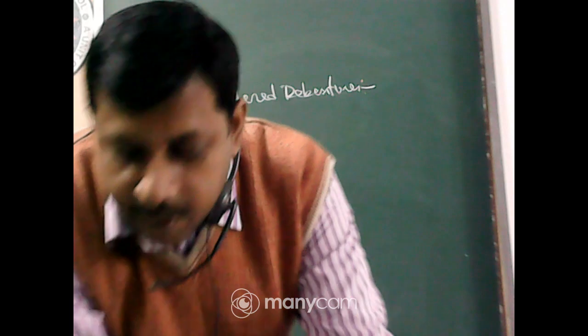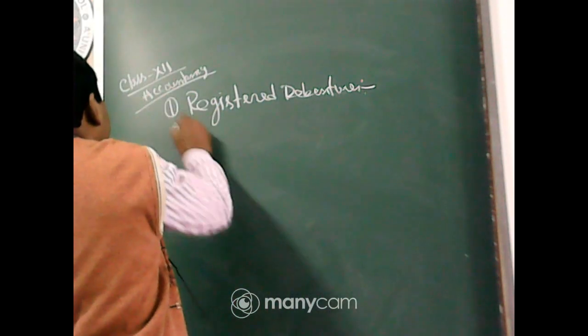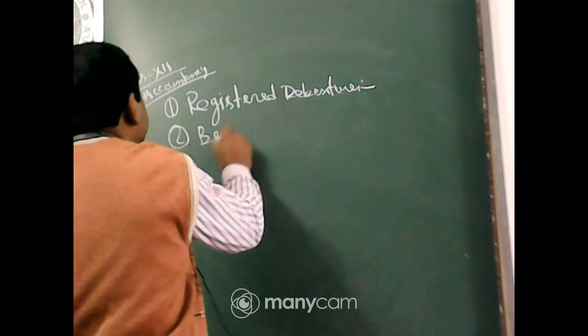Another is bearer debentures. So, that is registered debenture. Number 2 is bearer debentures.